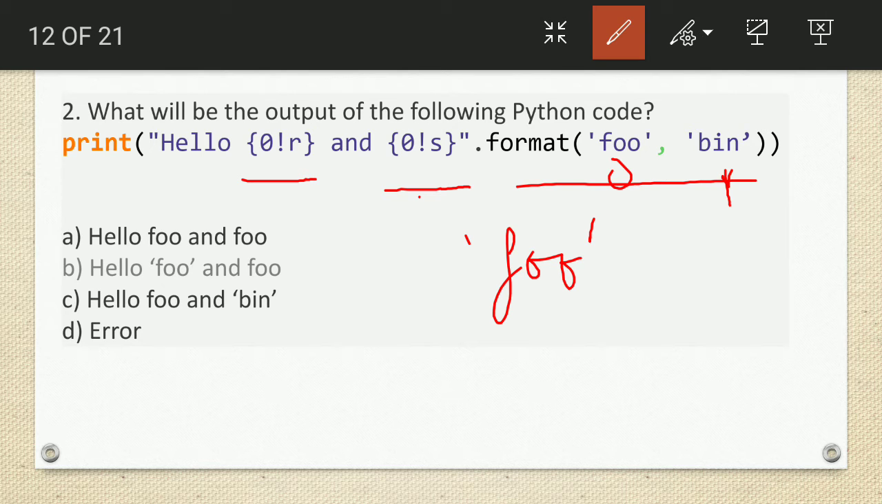So what will be our output? B will be the output: hello foo with the quotes and foo without quotes. Fine. Next question.